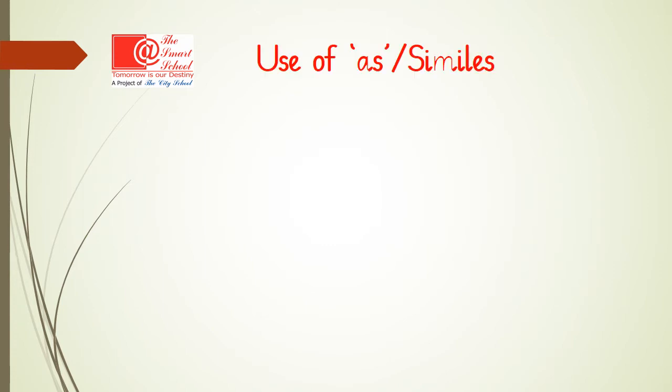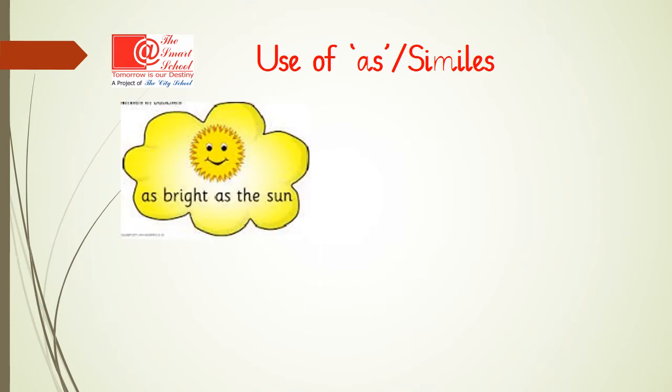Now let's look at examples of similes. We are going to specially focus on how as is used to compare two things. As bright as the sun. Whenever we want to compare certain things' brightness, what better thing to compare it to than the sun? So any bulb can be as bright as the sun. Somebody's yellow hair could be compared to that of the sun, that they are as bright as the sun. Or anybody's mood can be compared to the sun, that they were feeling as bright as the sun.